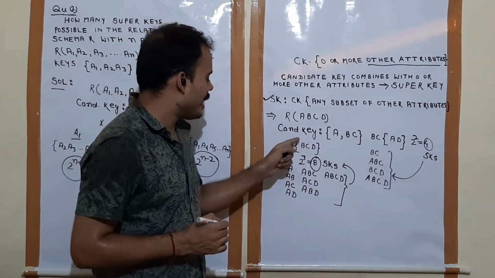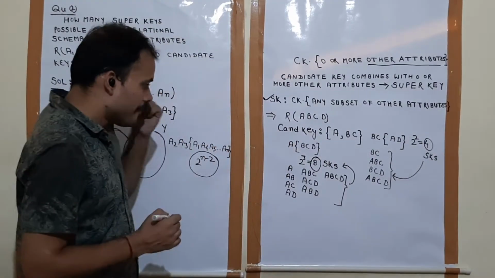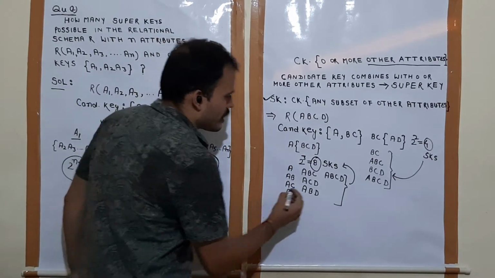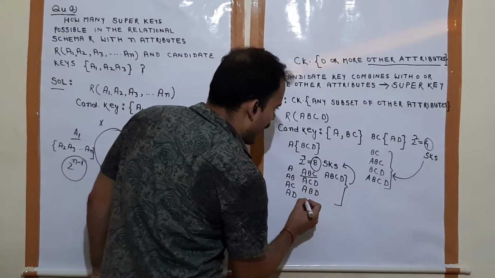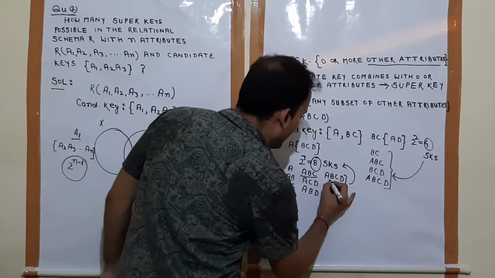candidate key A. Now see this ABC and ABCD.